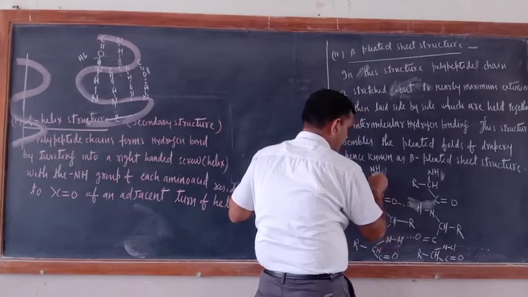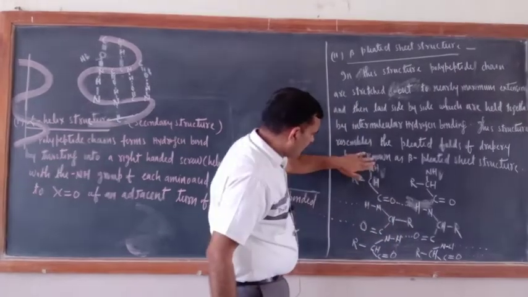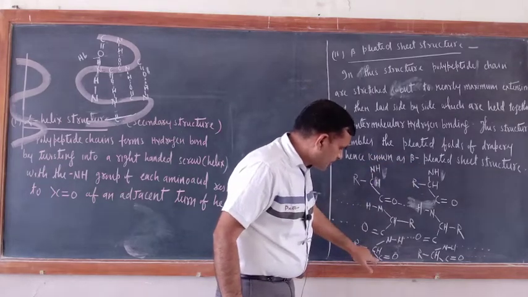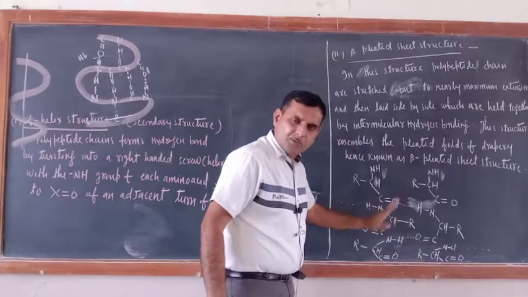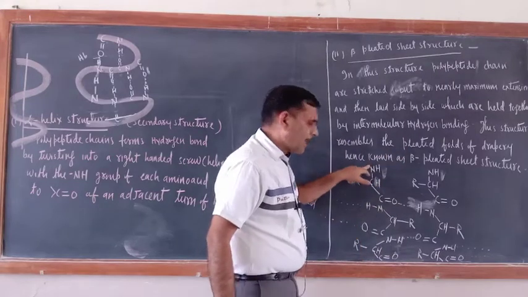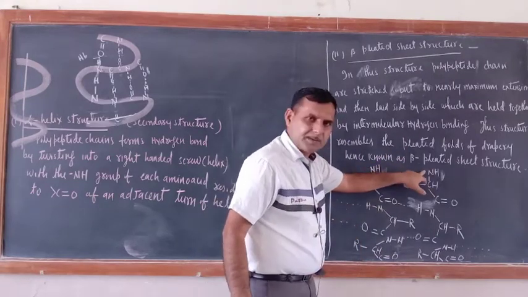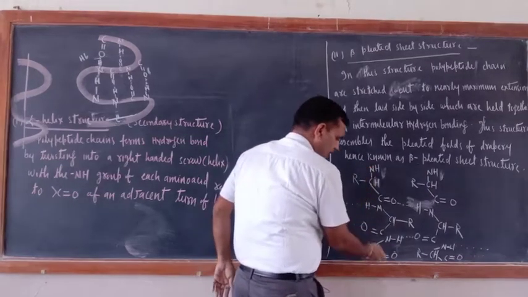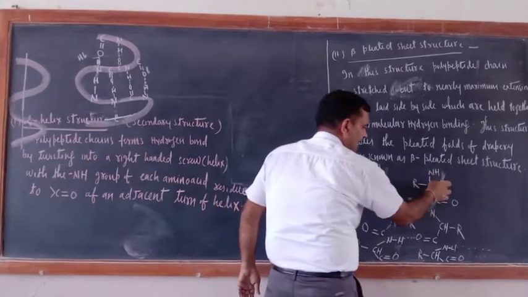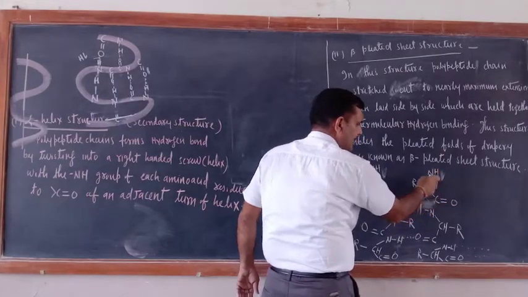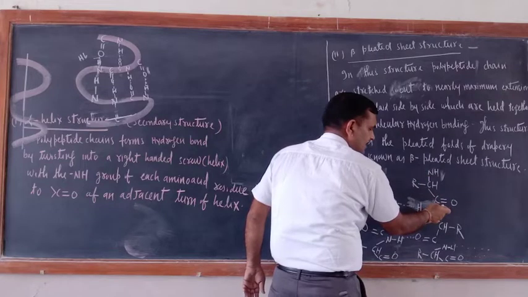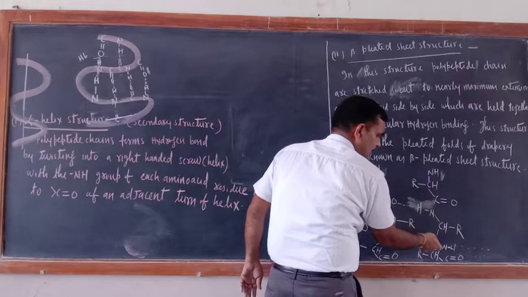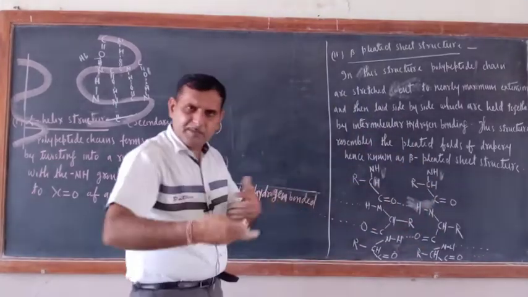Now try to understand. Here NH is there, now both sides NH is there, the N terminal. So downside what should be there? The C terminal. Now you can reverse also. One will have the N terminal, the other you may have the C terminal. Correct? So if here only N is there, at the end is C. Now suppose you reverse it: make C double bond O here, NH is downside. So now this arrangement would change. Now this CO will come this side, this NH will come this side. This is nothing but an arrangement only.